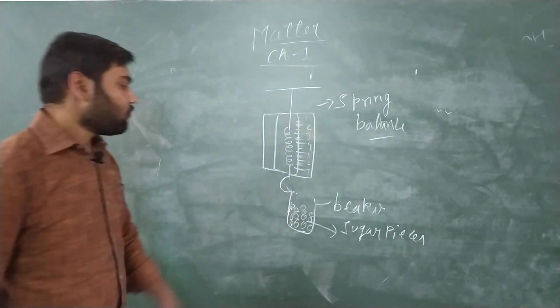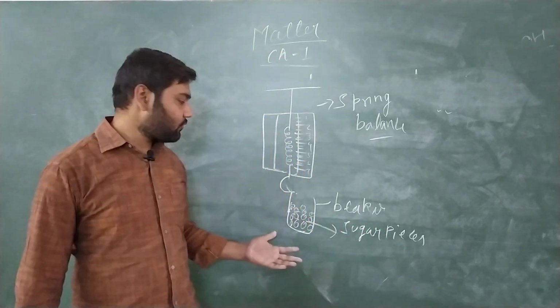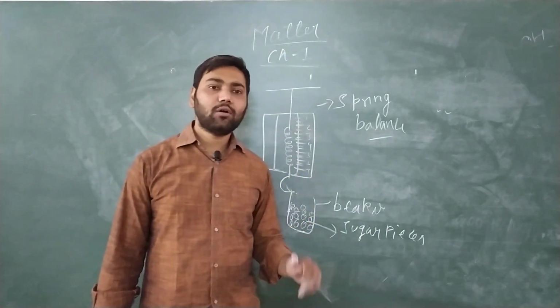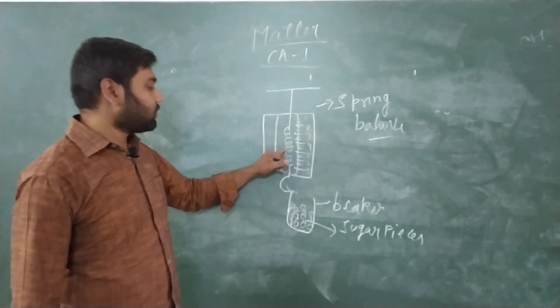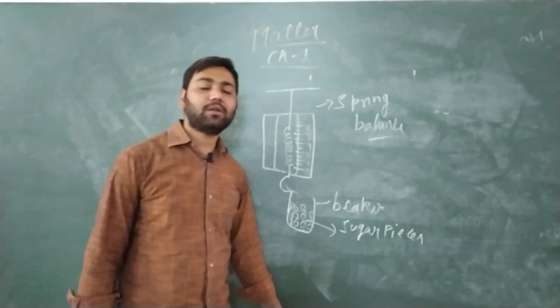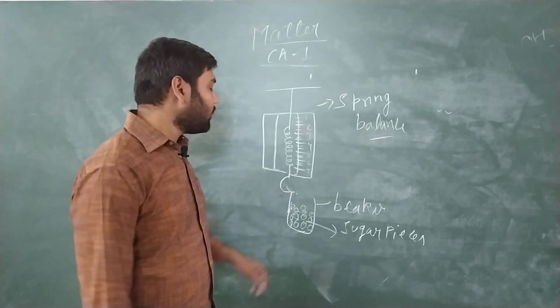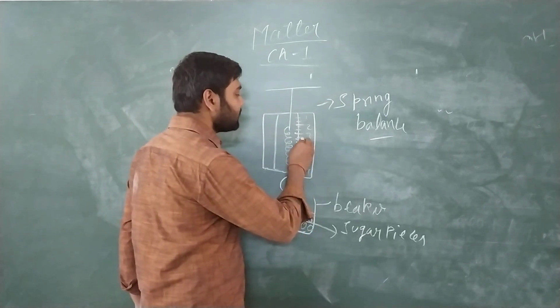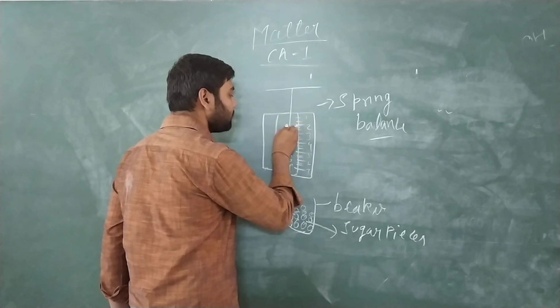As soon as the beaker is hung on this hook, we will see that the spring balance gets stretched down. The pointer of the spring balance comes down to this place.